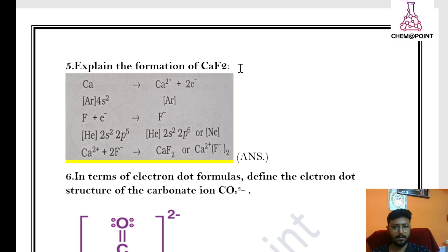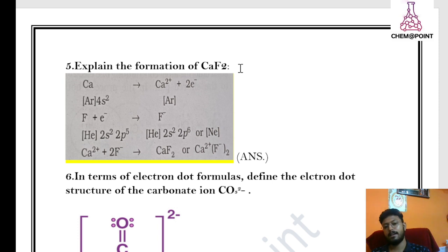Now we come to fluorine. Fluorine is in group number 17. It is a non-metal that gains an electron, and it gains one electron to complete its octet. Have a look at the electronic configuration. Calcium loses 2 electrons, fluorine gains 1 electron, so it cannot be balanced.